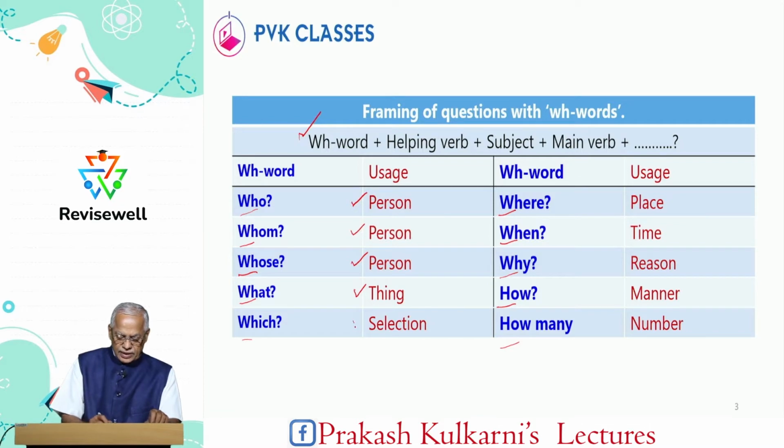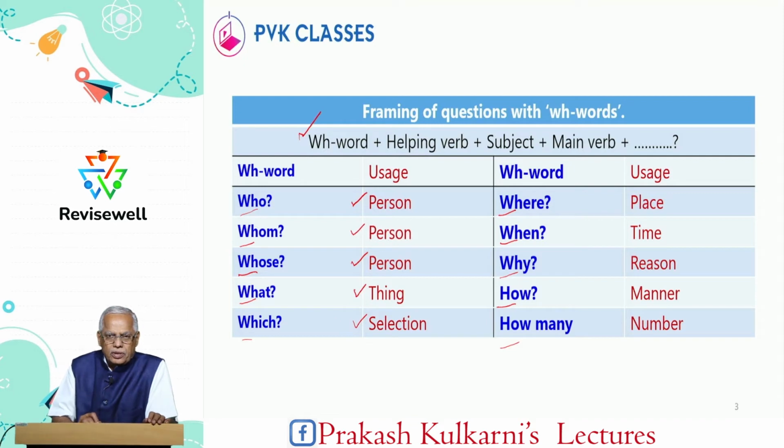And if there is a selection, we use which. Who means ಯಾರು, whom ಅಂದ್ರೆ ಯಾರ ಅಥವಾ ಯಾರನ್ನು, whose ಯಾರ, what ಏನನ್ನು, which ಯಾವುದು.